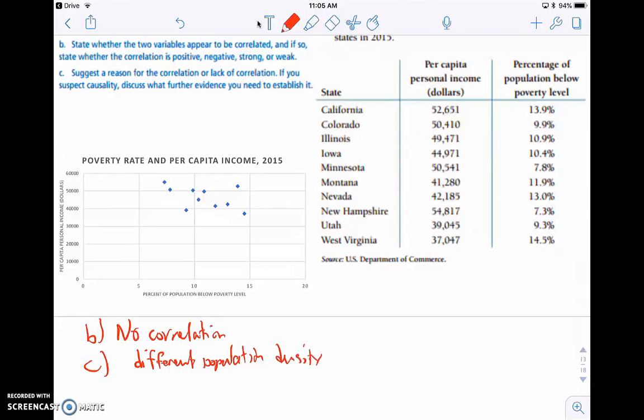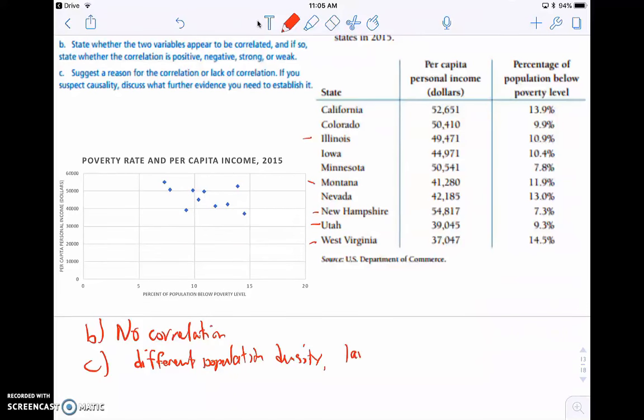So if you compare the density of Utah to New Hampshire, or to West Virginia, or something like that, we have very different population density. Some have a lot more people crammed into a small area, others do not. If you look at Montana and compare that to Illinois, you'll find quite a bit of difference there. So population density could be one factor as to why there's not a lot of good correlation that we see.